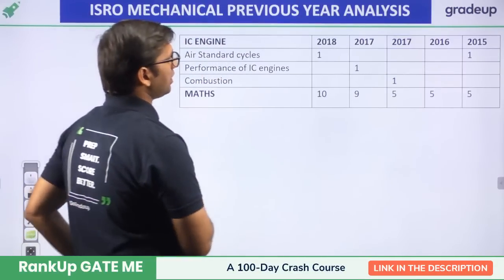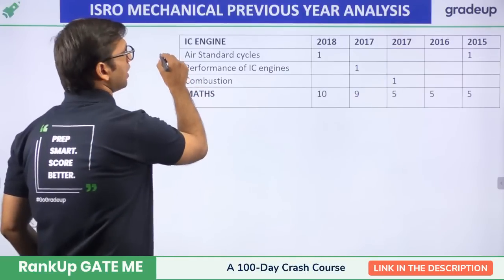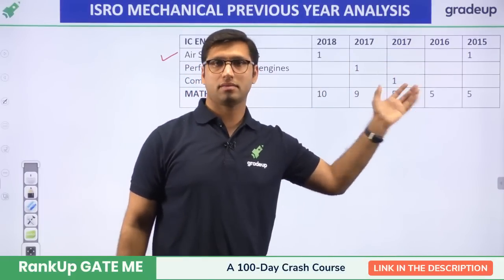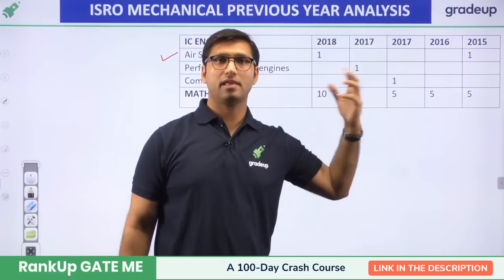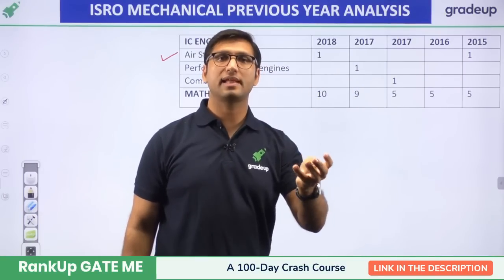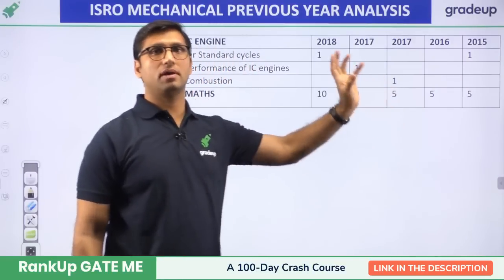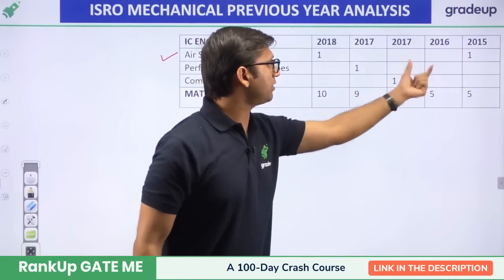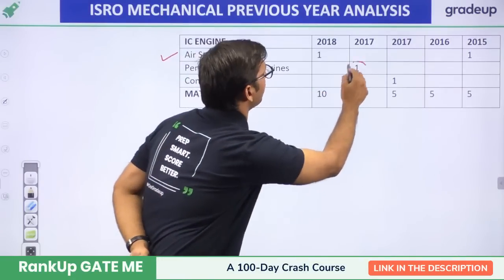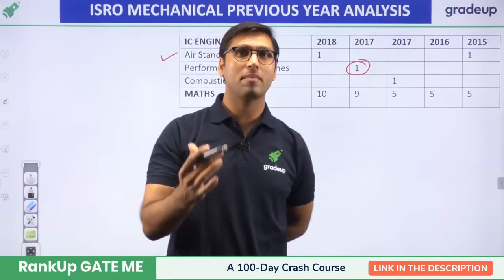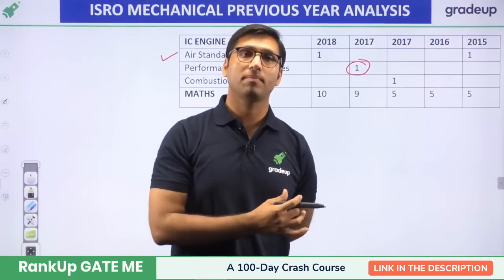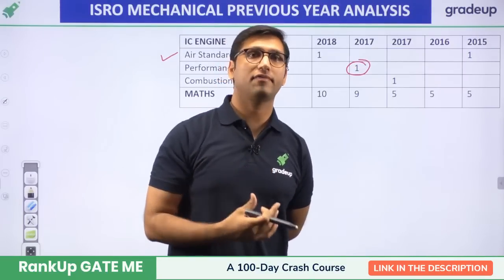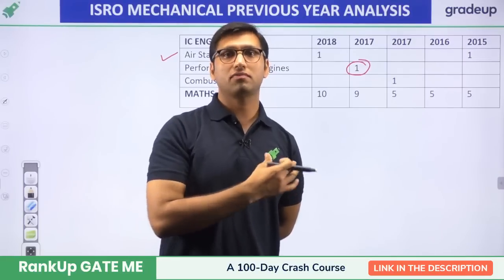From IC engine, only one question each was asked from air standard cycle. Air standard cycle is a very important topic if you are preparing for any exam: Otto cycle, diesel cycle, dual cycle, and their comparison. These questions were asked in 2018 and 2015. One question was asked from performance of the engine. There can be questions from performance parameters, that is indicated thermal efficiency, brake power, mechanical efficiency, and friction power.